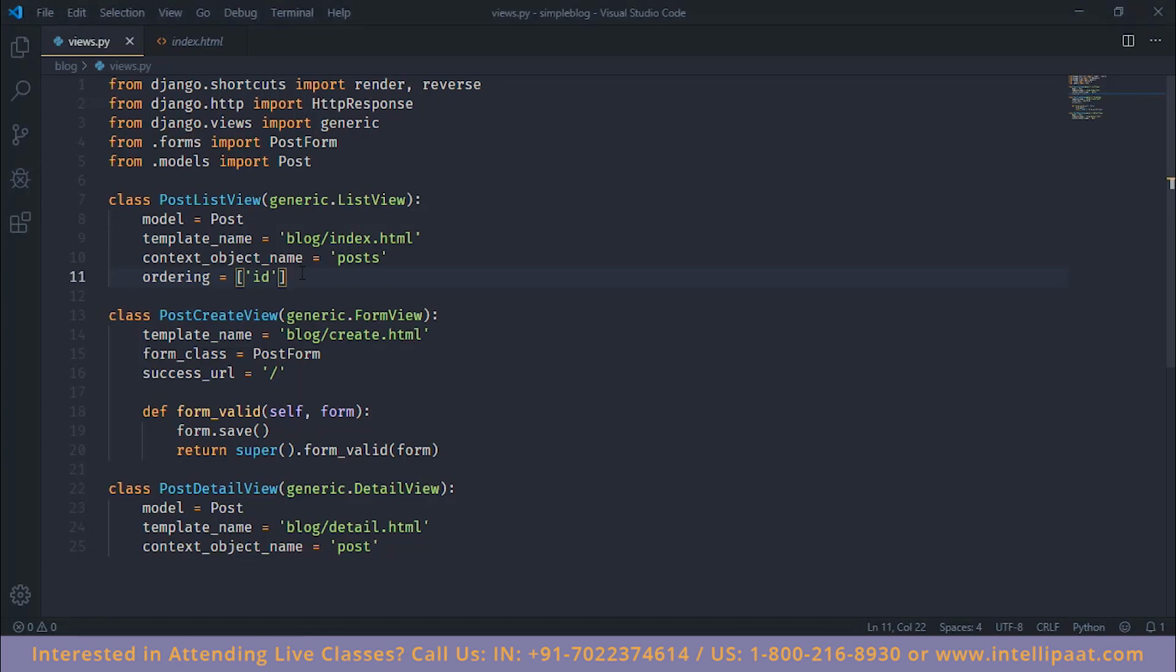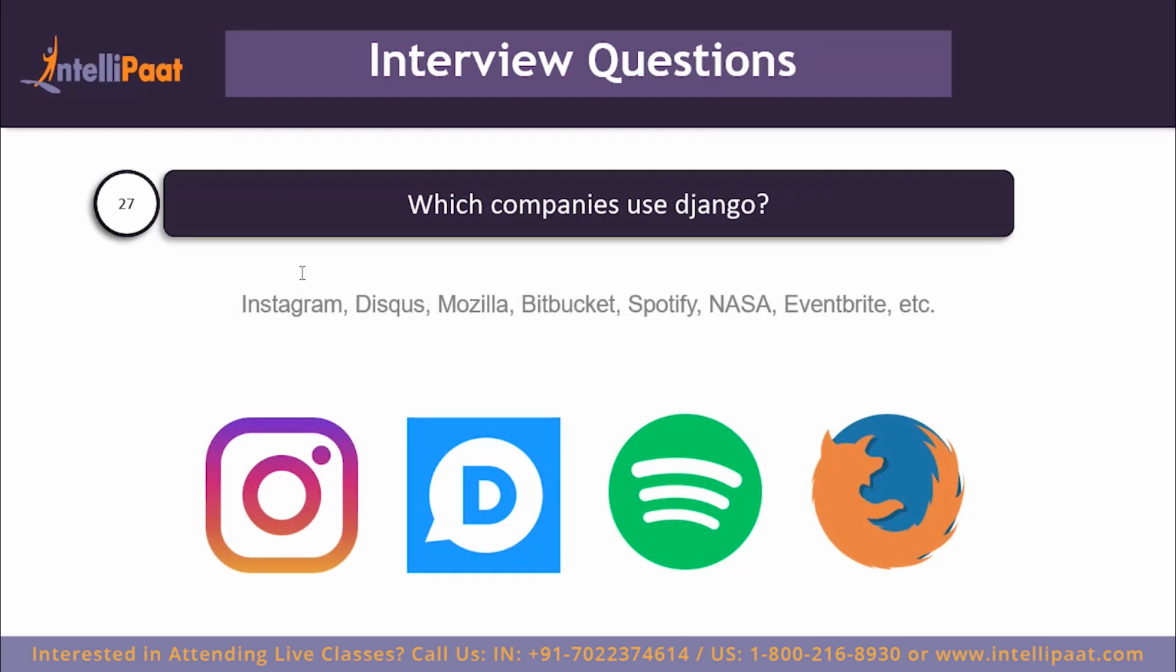Let's move on to the next question. So the next question is, which companies use Django? Django is quite a popular web application development framework. Many big companies use Django for several parts of their application. For instance, Instagram uses Django, so does Disqus, Mozilla, Bitbucket, Spotify, NASA, Eventbrite, even Quora uses Django. So as you can see, Django is quite a scalable web application framework since it can handle traffic for such large websites.